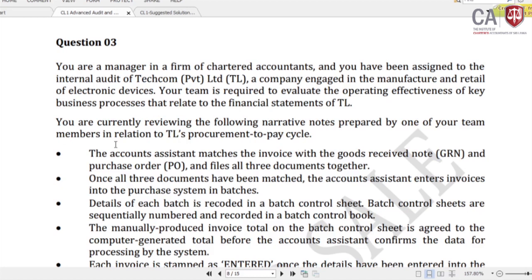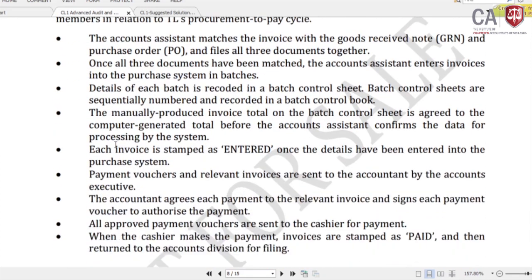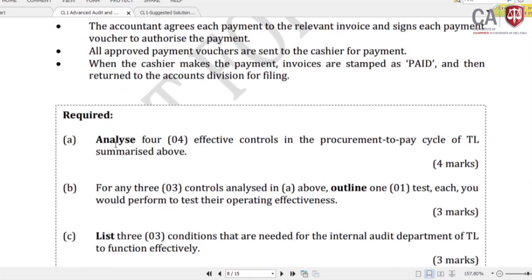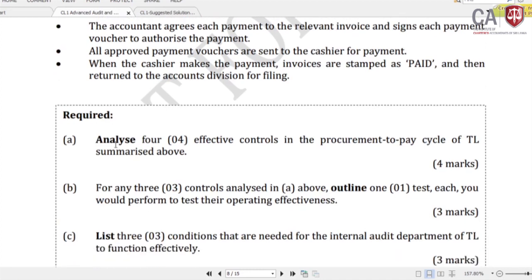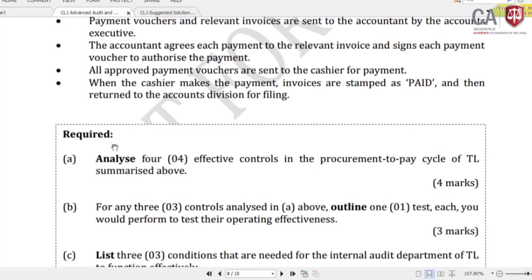Right, question number 3. Question number 3 is from internal control. So this is another interesting question, and one of the easiest questions. There was a similar question in KB4 as well in the previous year's syllabus. So if you look at the paper analysis, you can see this one.